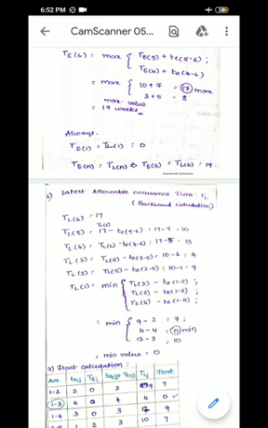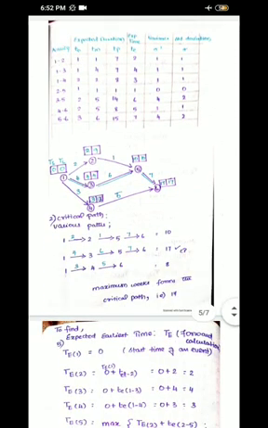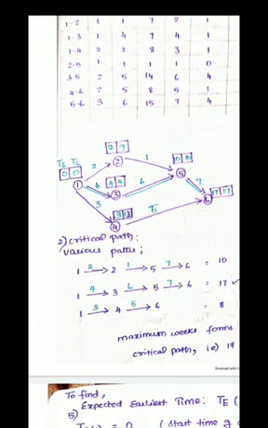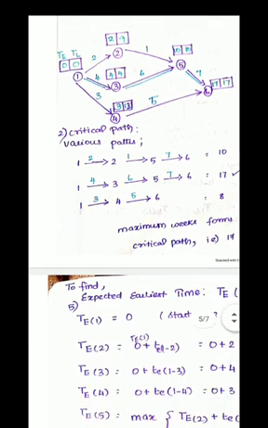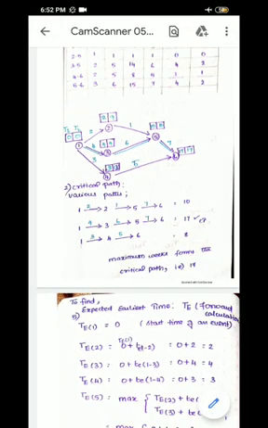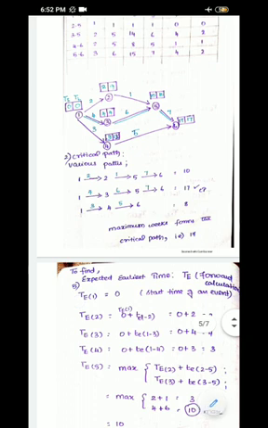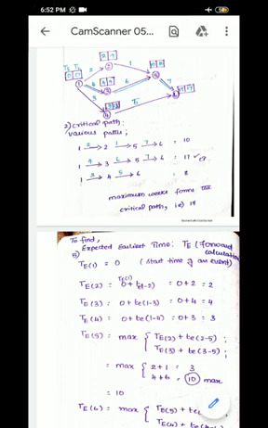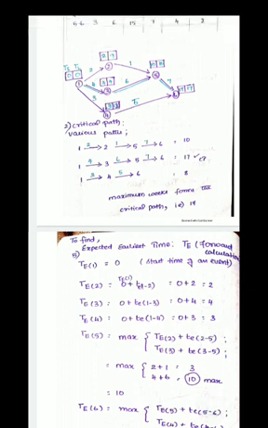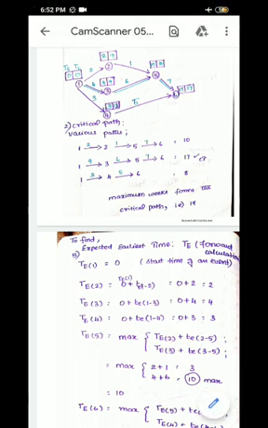Before going to find the latest allowable occurrence time, I will show you how we are going to represent the values over here. As I told you before, you have drawn the rectangular boxes over here. Whichever time, such as TE1 is 0, I have represented 0 over here. TE2 is equal to 2, so I have represented 2 over here. TE3 is 4, so I have represented 4 over here. Similarly, I am filling up the boxes. TE6, you know, is 17, and TL6 will also be 17, as stated over here.